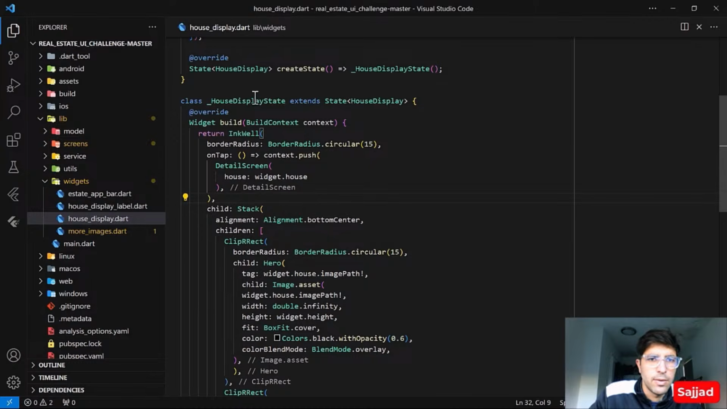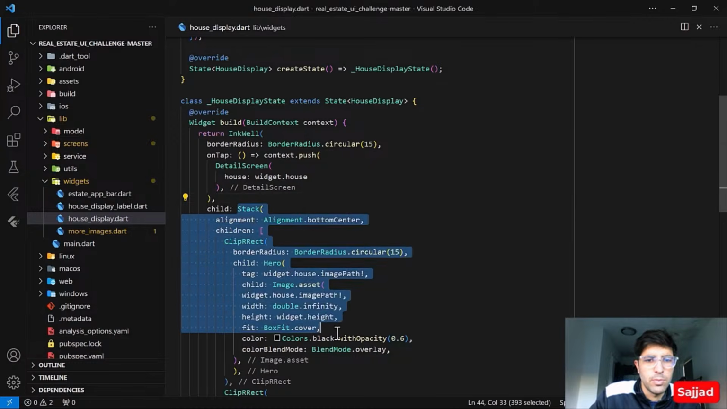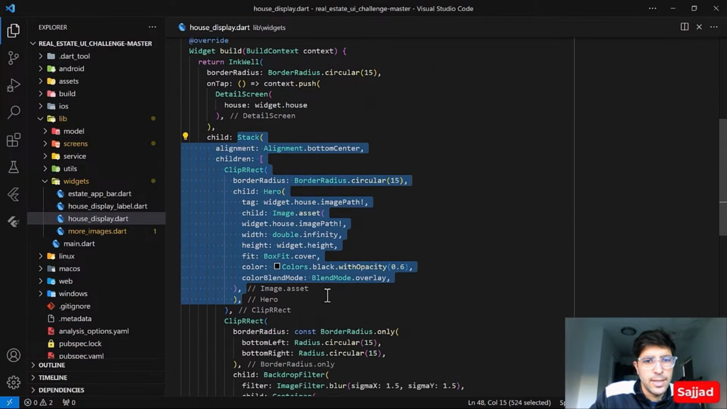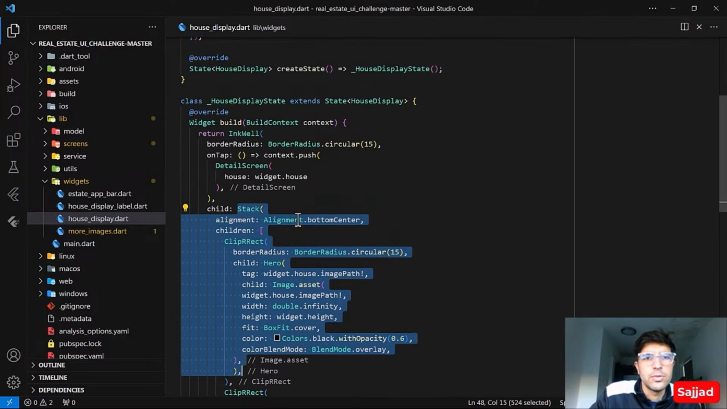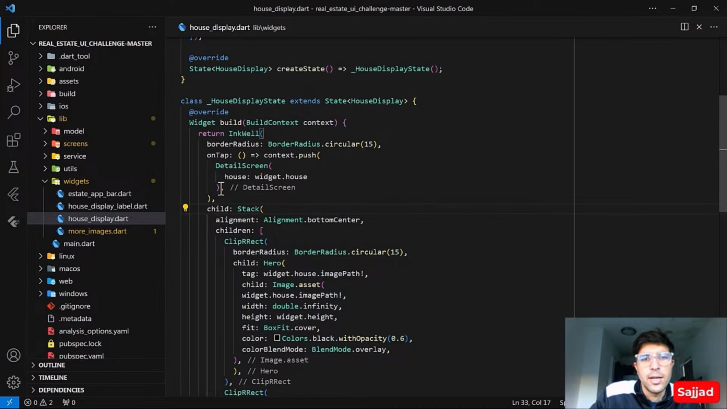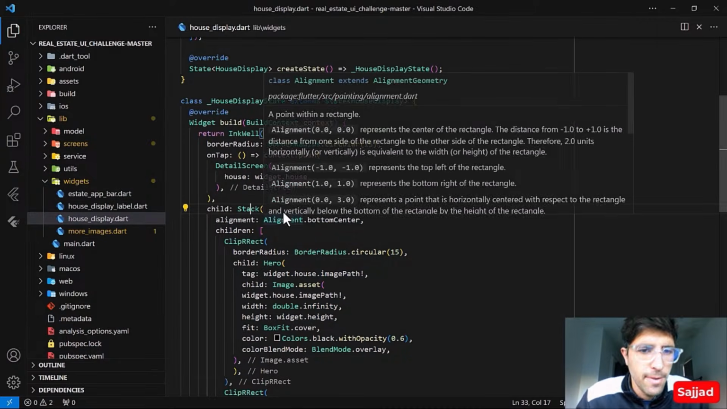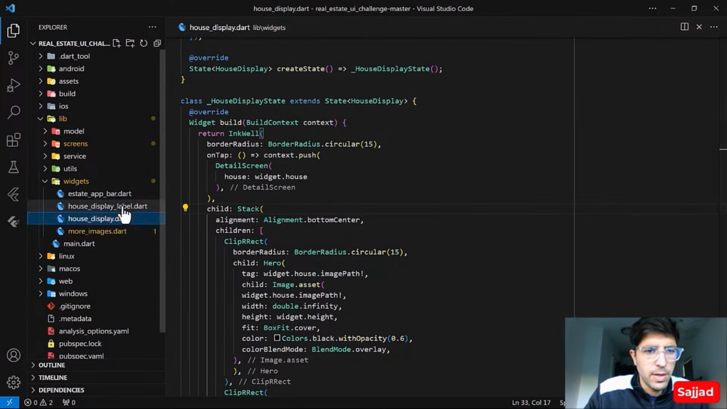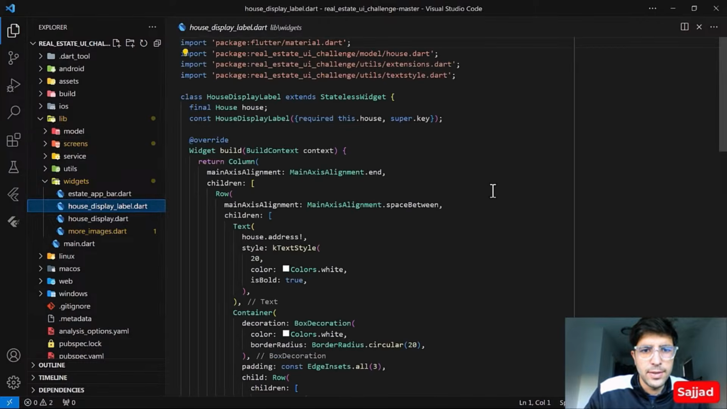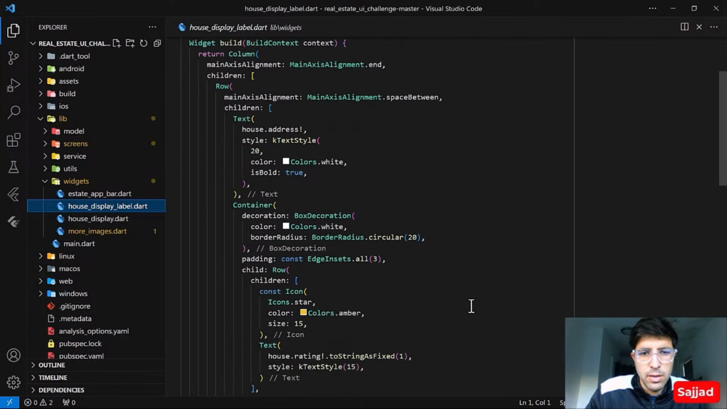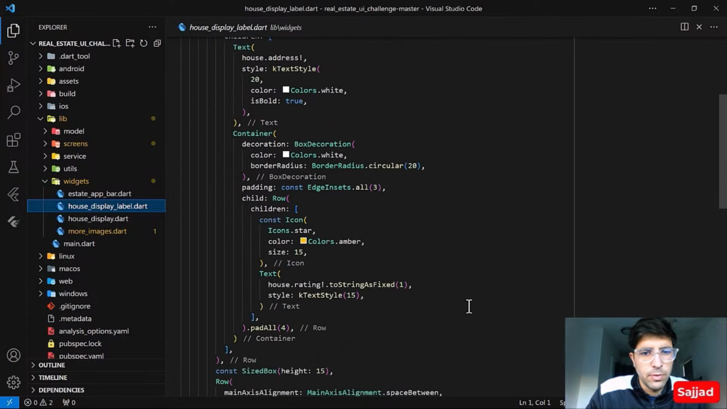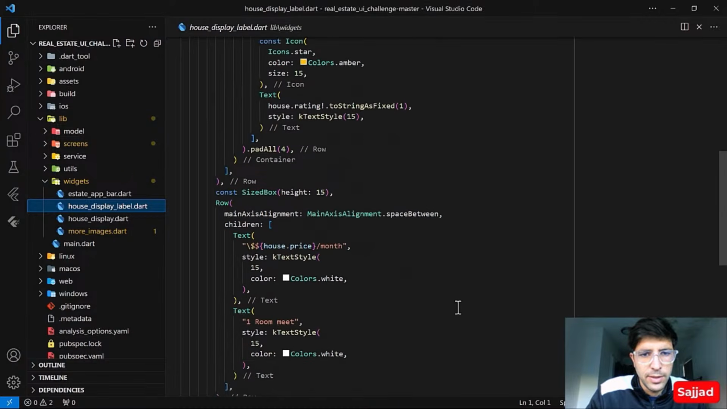Right now in the build method we are just providing the stack, and inside it we have the ClipRRect. So we can also extract the stack outside, and then we can just call it. This is another feedback that we have, the general feedbacks. Everything is just about formatting your code better, how to do things, how to improve, how to do better things.